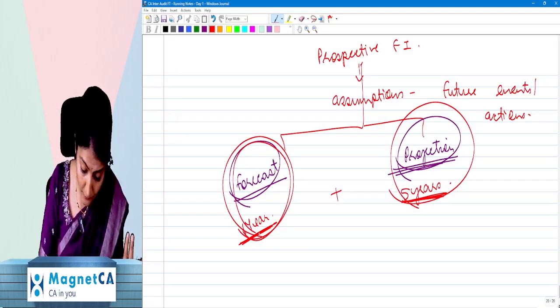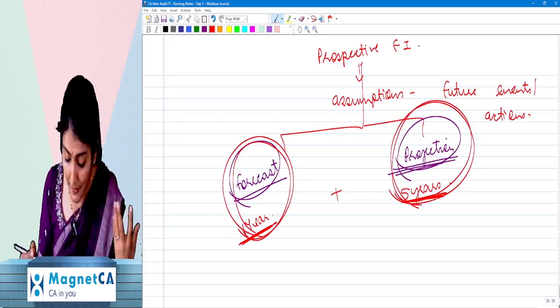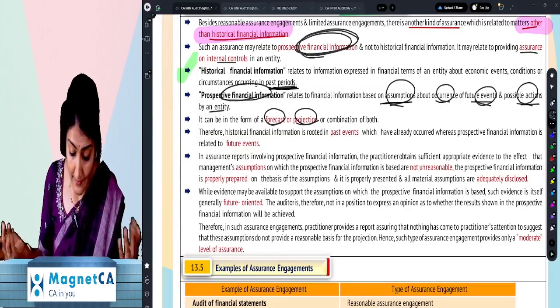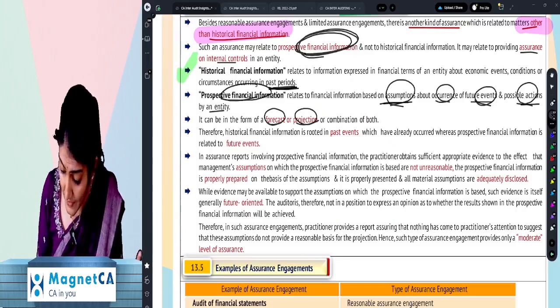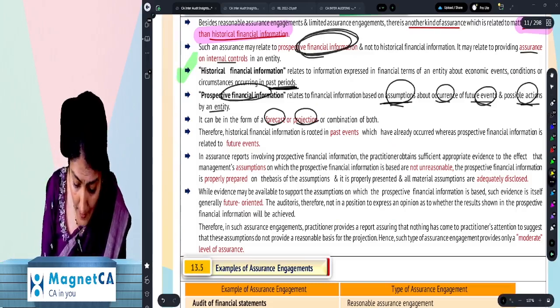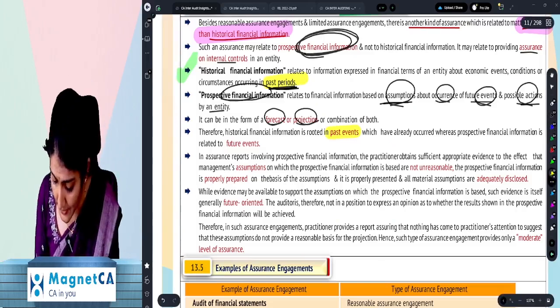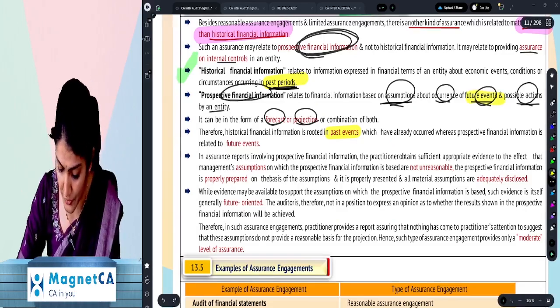Can they only prepare a forecast? Yes. Can they only prepare a projection? Yes. Can they go for a combination of both? Yes. So historical financial information is based on past events and a past period, whereas prospective financial information is based on future events, right?